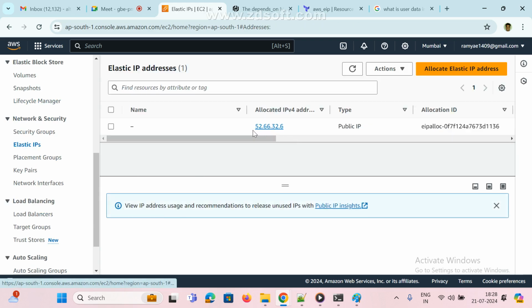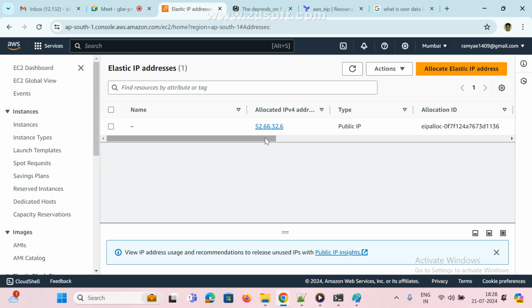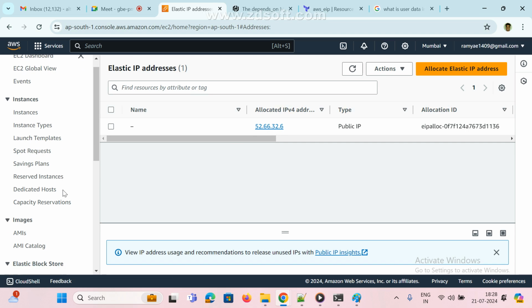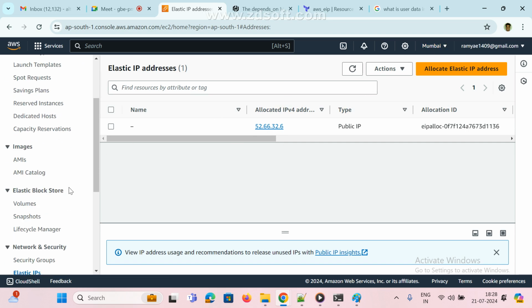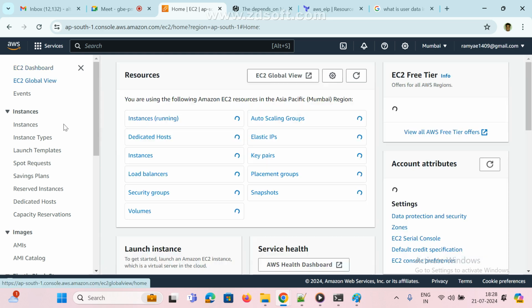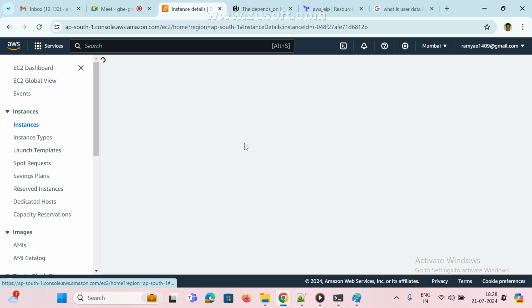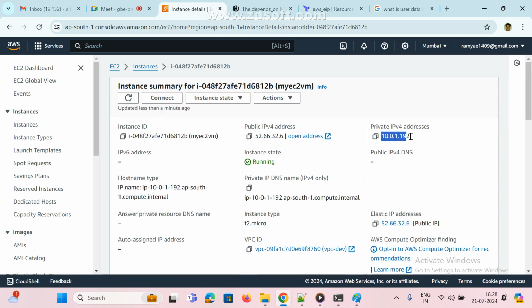Elastic IP. Refresh it. Attached or not? 52.66.32 elastic IP. Which region? Mumbai only, right? Now what is this elastic IP? For a new instance, it will be allocated here. Correct one, right? Public IP. Yeah, so this is the public IP.